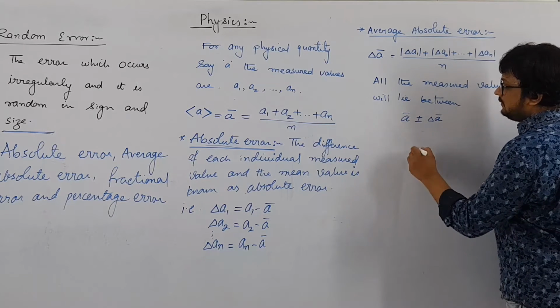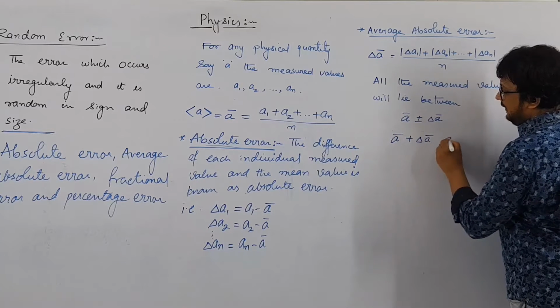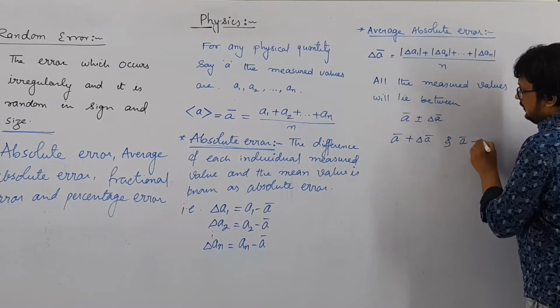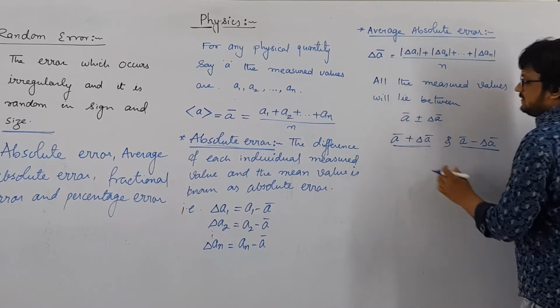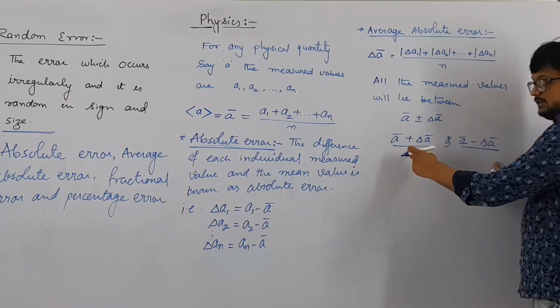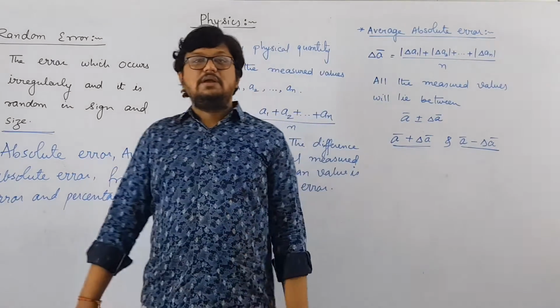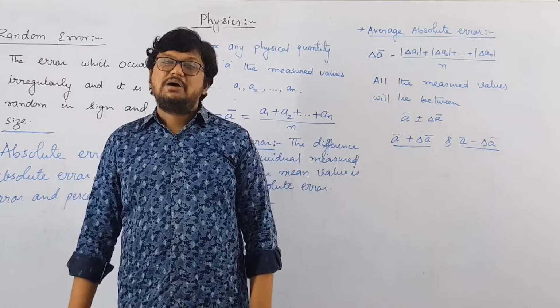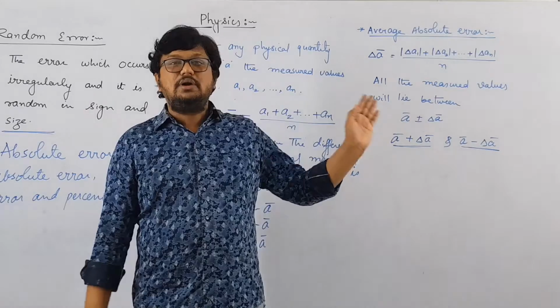That is between A bar plus delta A bar and A bar minus delta A bar. This will be the range. You can say that your measured value will lie between these two only. On an average, the measured value may lie between A bar plus delta A bar and A bar minus delta A bar. This will be our average absolute error.